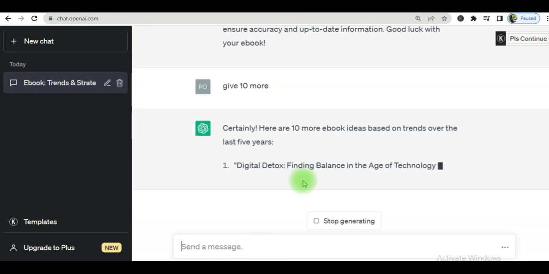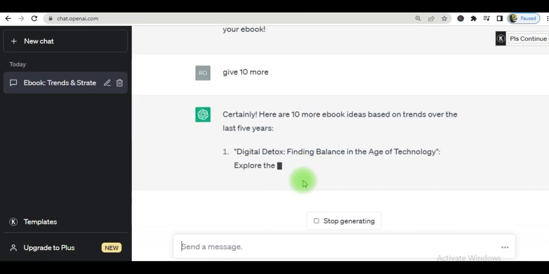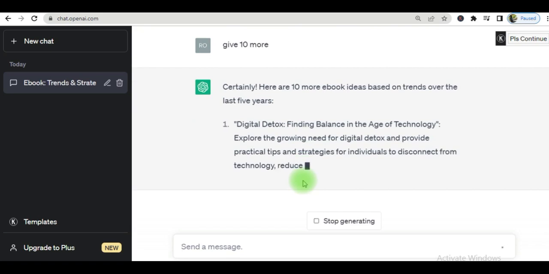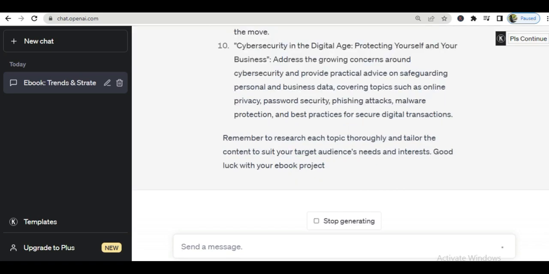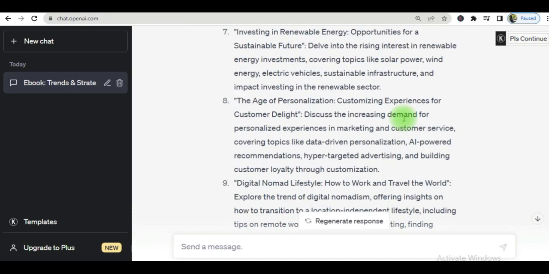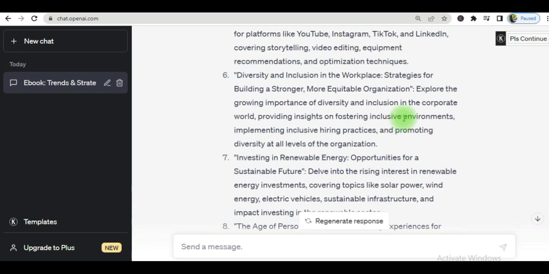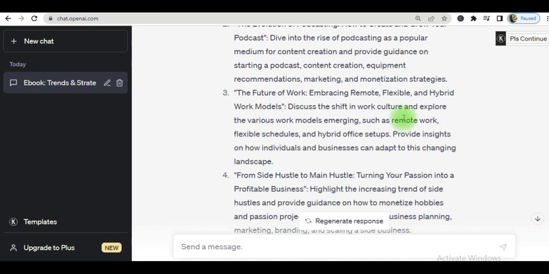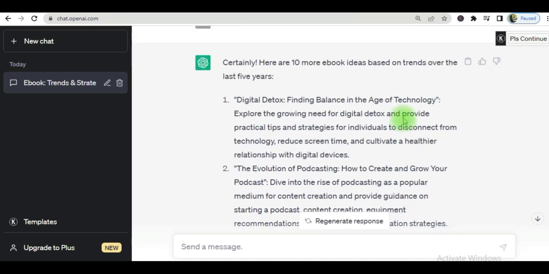And here it is giving me 10 more ideas as it relates to the topic that I may choose to write my ebook on. Okay, there. So it gave me another 10 suggestions, some 10 more ideas. So I'm going to scroll through to see which of these I'd find most interesting to do my ebook on.